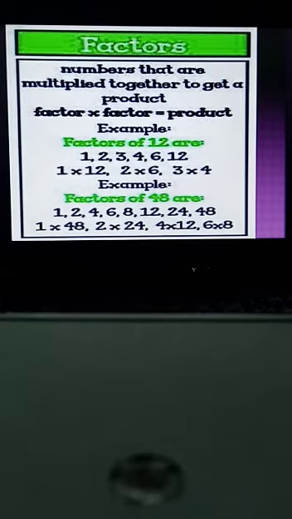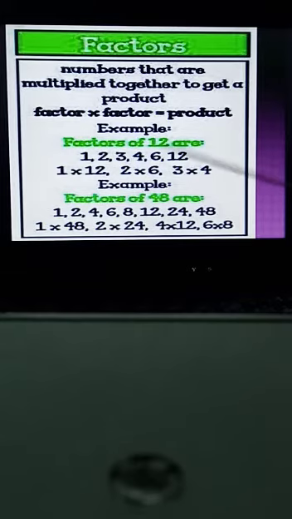The main number is 12. In this example, when we multiply 1 with 12, we get the answer 12. If we multiply 2 with 6, we again get 12. If we multiply 3 with 4, we get 12 too.